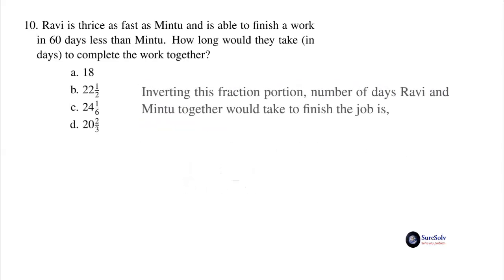Inverting this fraction portion, you would get the number of days Ravi and Mintu together would take to finish the job as 90 by 4 equal to 22 1 by 2 days. Answer option B, 22 1 by 2 days. This is where we end the solutions of these 10 questions.